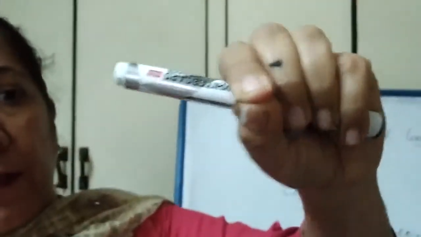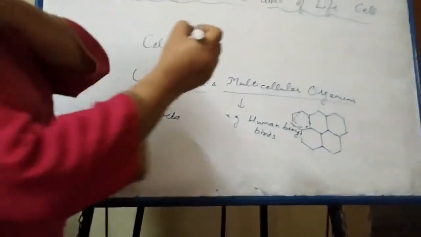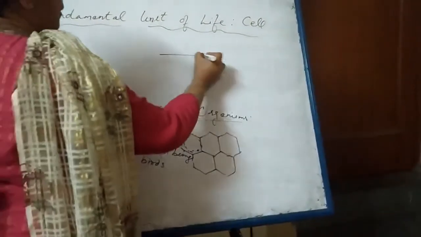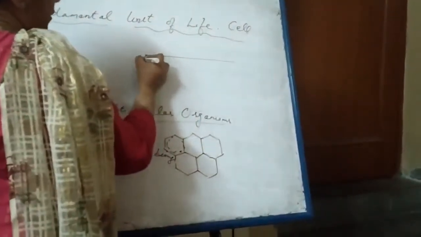If we see this peel in microscope, we will observe cells like this.